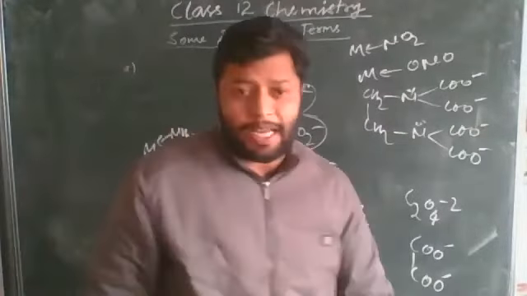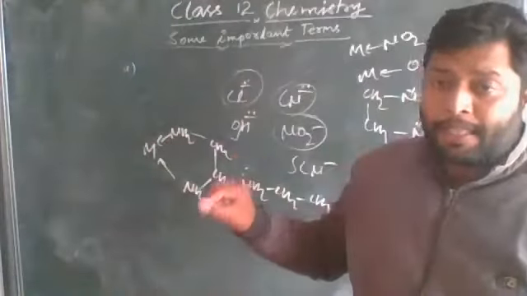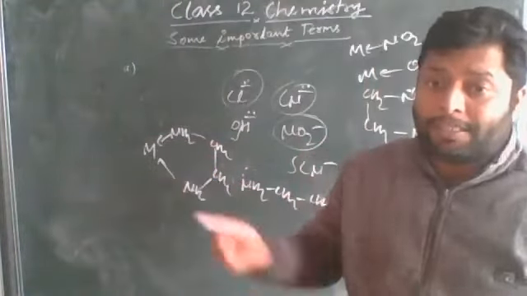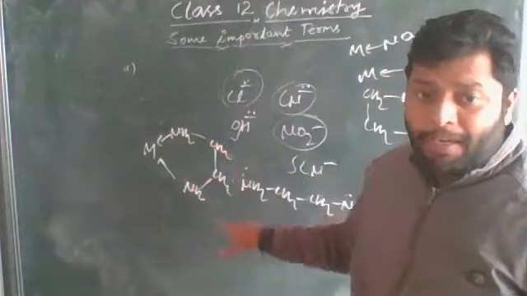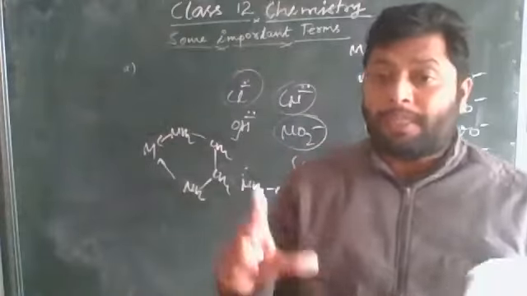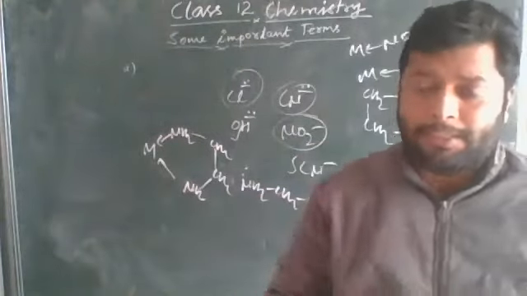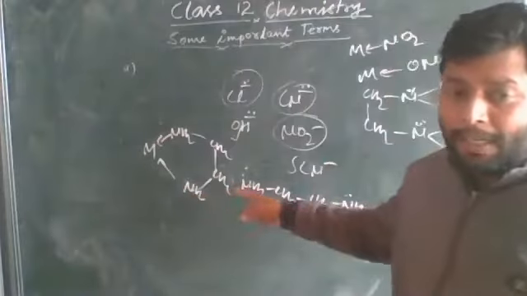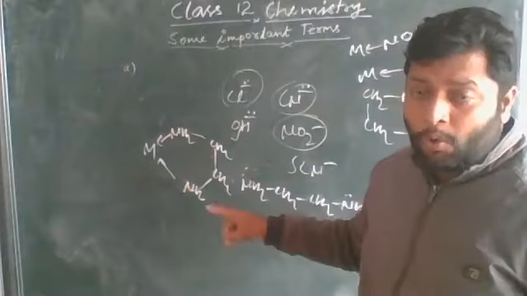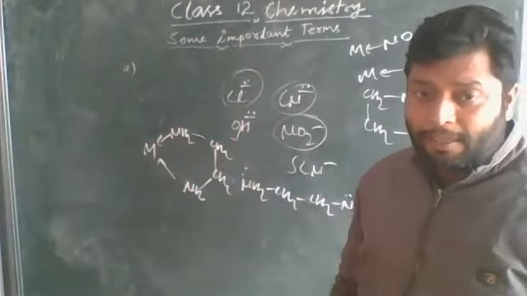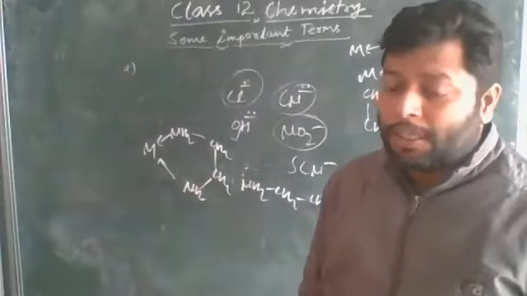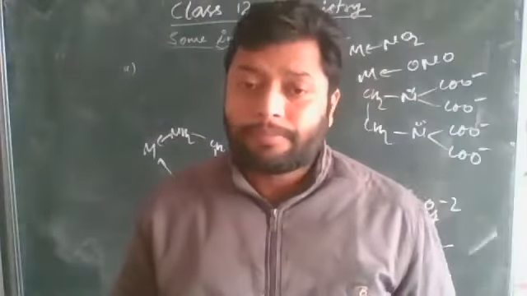Whenever didentate, tridentate or polydentate ligands attach to the central metal atom, they form a ring-like structure, because of the closing of the ligand from two or more terminals. For example, in ethane 1,2-diamine, the two nitrogen atoms, when bonded to the metal, form a ring-like structure.